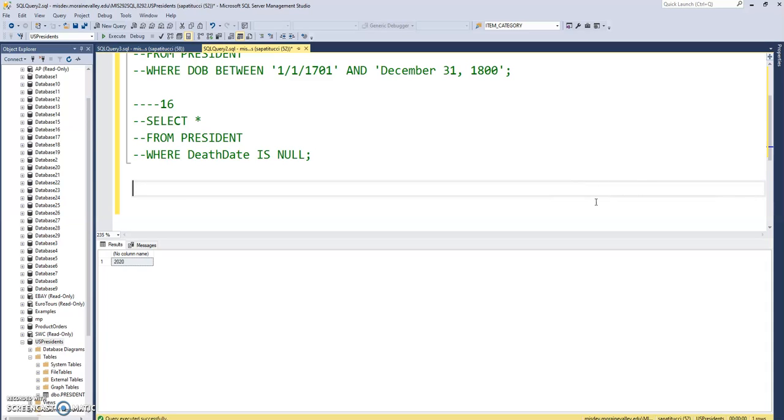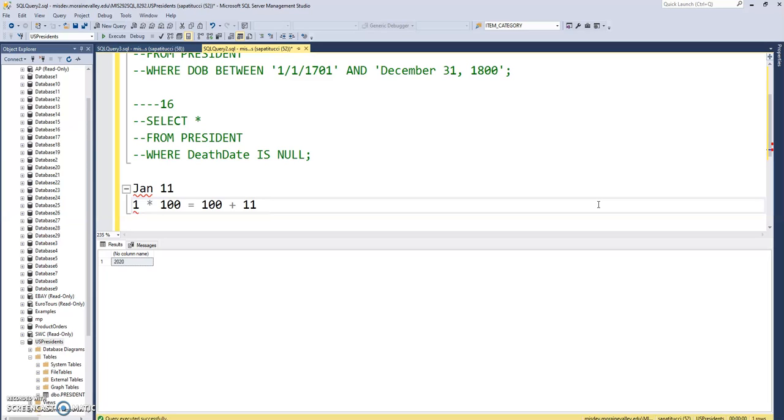For example, if I was interested in January 11th, I could get DATEPART for the month, which would be number 1, since January is the first month. I would multiply that by 100, which would give me 100. And then I would add the date part for the 11th, giving me a number like 111.